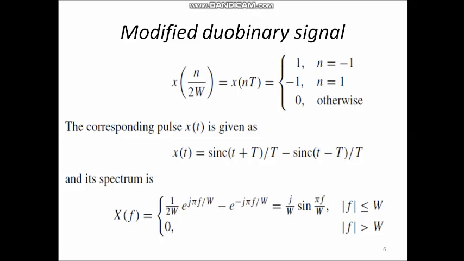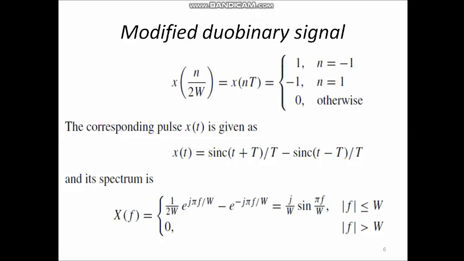Next, for n equal to minus 1, sinc function will be 1 into sinc 2 omega t plus 1. Then, for n equal to 1, sinc function is minus 1 into sinc 2 omega t minus 1. Therefore, we can write x of t equal to sinc 2 omega t plus 1 minus sinc 2 omega t minus 1. Same procedure we have used for duobinary signaling. Next, take 2 omega or 2 w as 1 by T. Therefore, sinc t by T plus 1 minus sinc t by T minus 1.